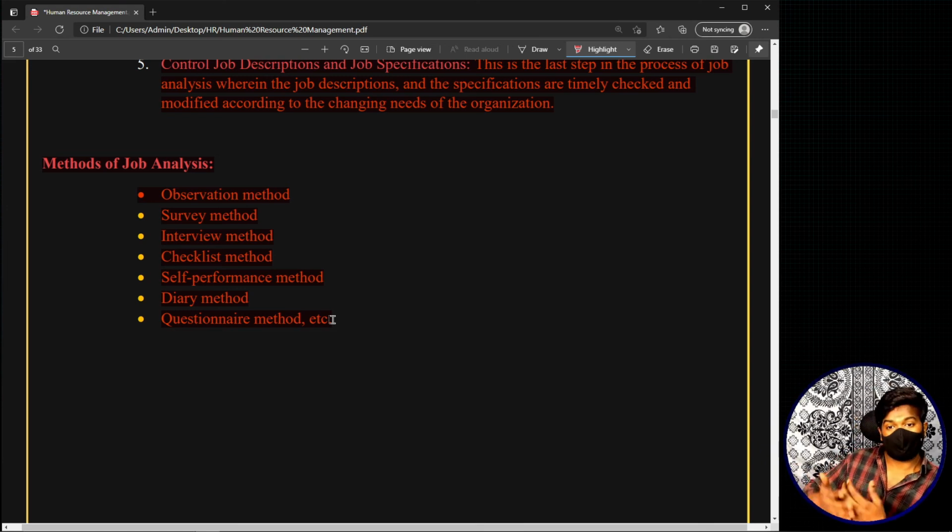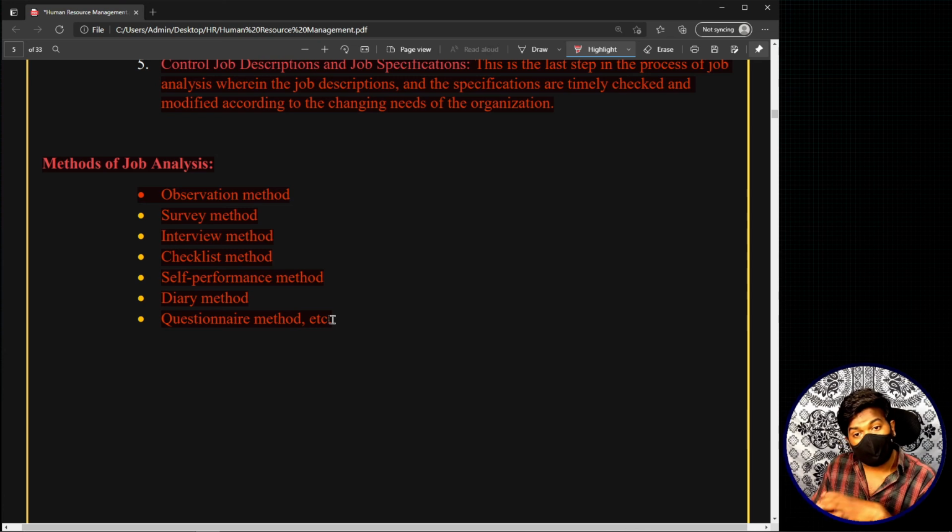with a series of steps. That means you will have a questionnaire. In the starting, you will have the employee name. That means you are giving it to a person in order to collect job analysis, or job information, right? So you approach the person from whom you want to collect information, and you hand him the questionnaire. Now he takes the questionnaire and fills in all the basic information like his name, his department, in this way his personal basic details.